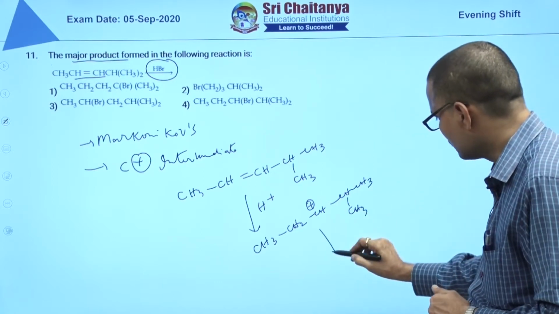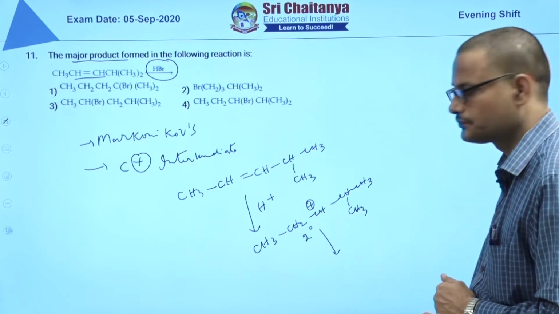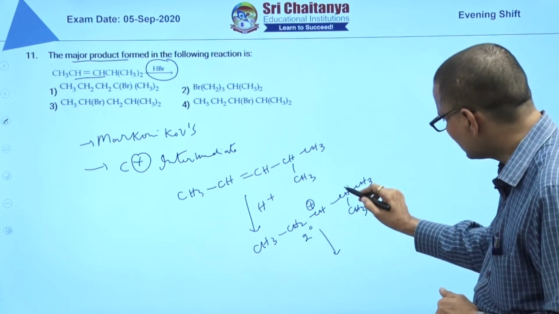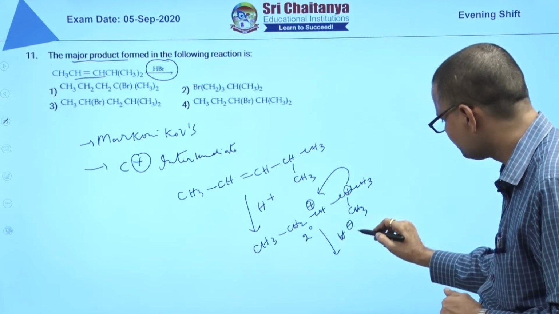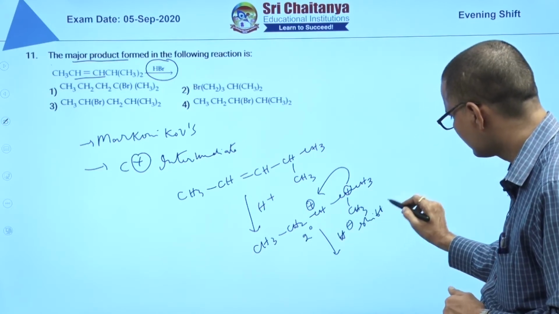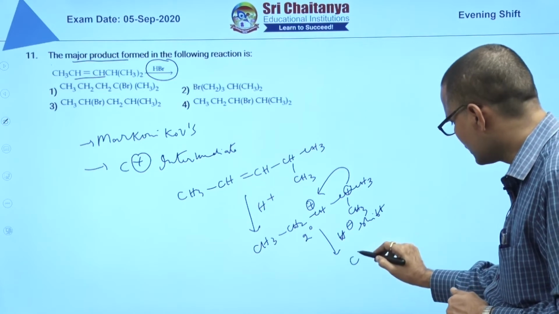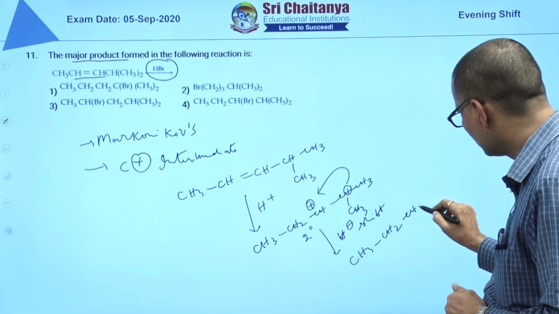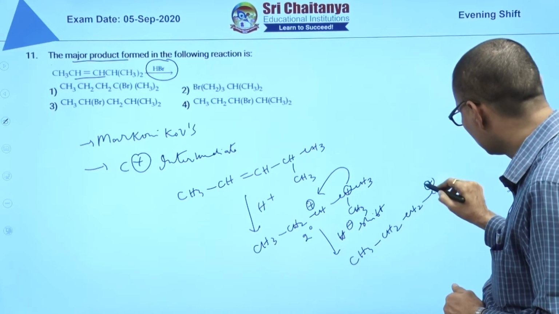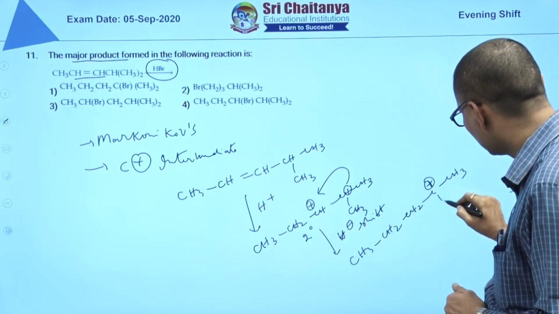Sorry, this carbocation is secondary, so there is a chance that a hydride shift can happen, an H minus shift. So a tertiary carbocation can form: CH3, CH2, CH2, C plus, CH3, CH3.